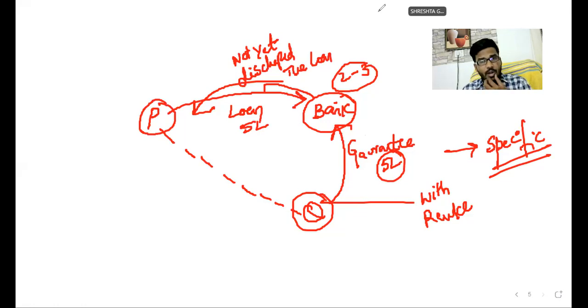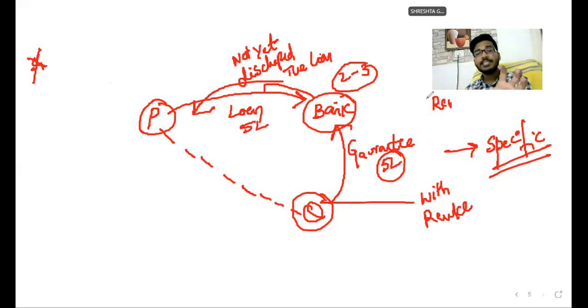Permissible. Since a specific guarantee cannot be revocable, how can you revoke it? What we have studied is that a specific guarantee cannot be revocable. A continuing guarantee can be revocable, but only for future transactions, not for already happened transactions. Yes, that is correct. But now, is a specific guarantee revocable or not? As per whatever we discussed, a specific guarantee is not revocable, sir. But what happens, sir? Yes, that is possible. A specific guarantee is also revocable, but before liability arises to the principal debtor.